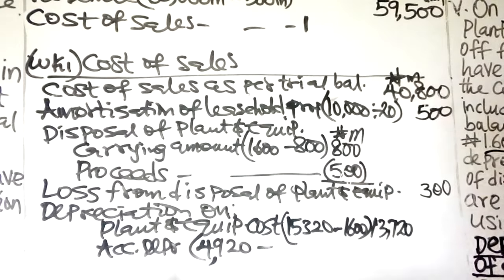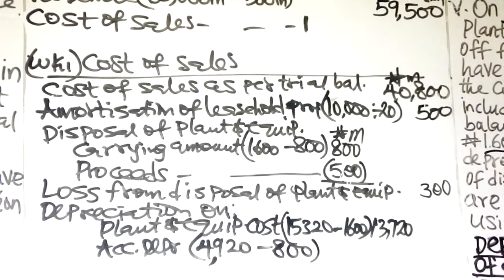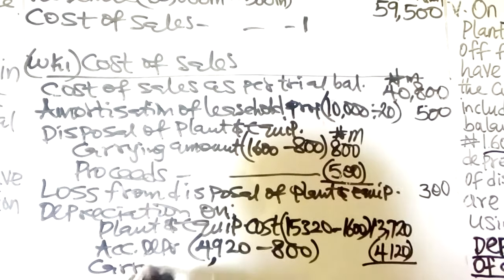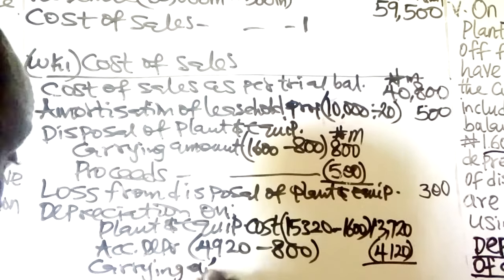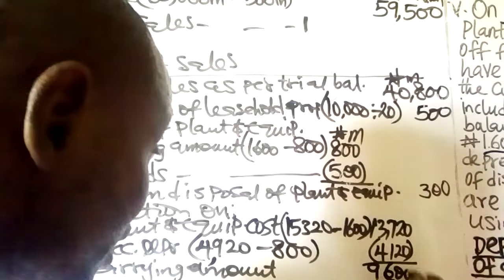So we have minus 800. You have 4,920 minus 800, then you'll be left with 4,120. If you remove the accumulated depreciation of 4,120 from 13,720, then you'll be left with the carrying amount of 9,600. That is the carrying amount of the plant and equipment remaining, which is 9,600.